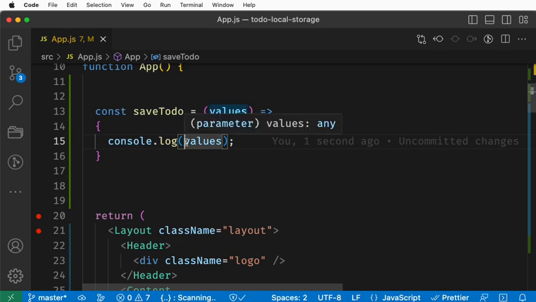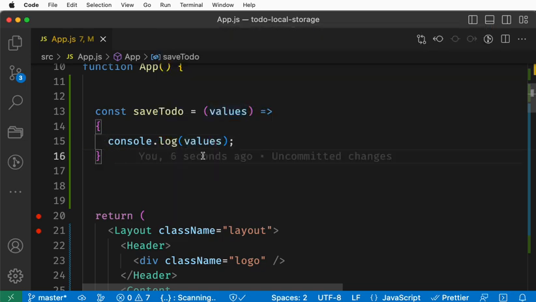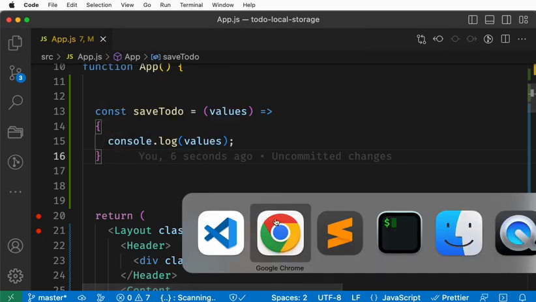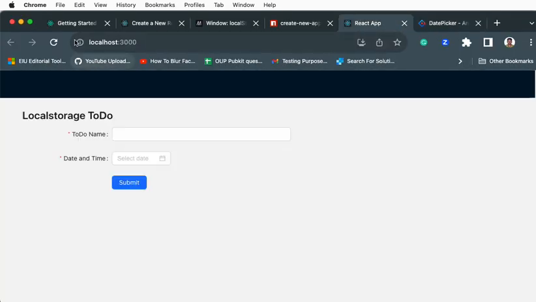Console.log will really print the value. I mean, it will display in the console window whatever value we received. Okay, just go ahead and see our app. You got it right. So in this video, I'm not going to talk about how to beautify this, like what color we can apply, what alignment we can apply. You can learn CSS and apply it. This video is very focused on local storage.